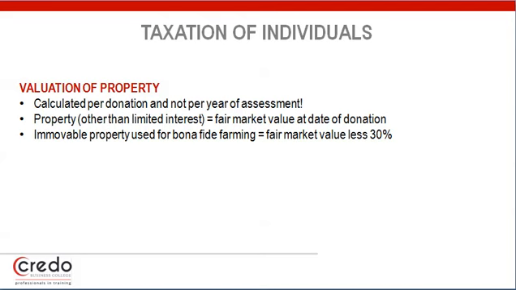Property other than limited interest, we're going to use the fair market value at the date of donation. If it's immovable property used for bona fide farming, we use the fair market value less 30%. Please note, bona fide farming is a strict definition per tax. We cannot have property which is farming property which we then rent out and say it's bona fide farming. We are not farming, we are renting.